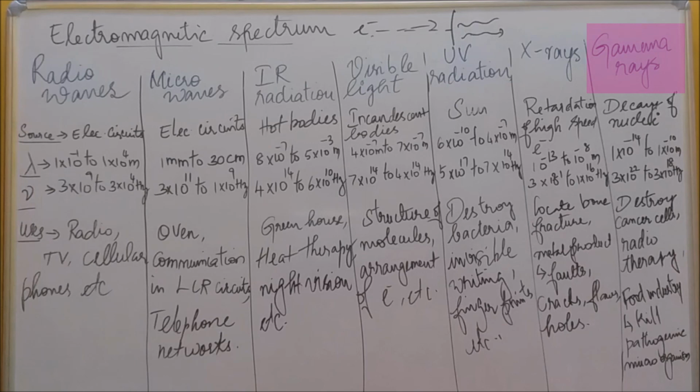So these are all the electromagnetic radiations that make the electromagnetic spectrum. Okay. Among these 7, each has a different wavelength and frequency, but one thing is common to all, that is nothing but velocity, because electromagnetic waves travel with the speed of light in air or vacuum. So velocity is common to all of them, that is, electromagnetic waves. Okay, this is nothing but the electromagnetic spectrum. Okay, that's it.